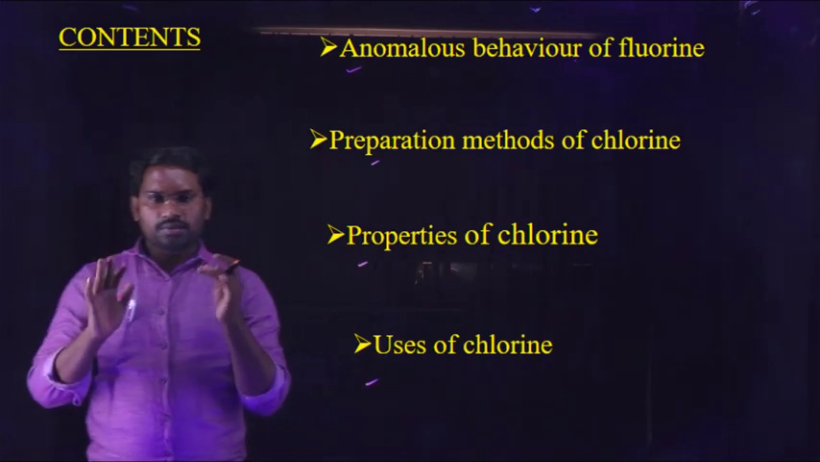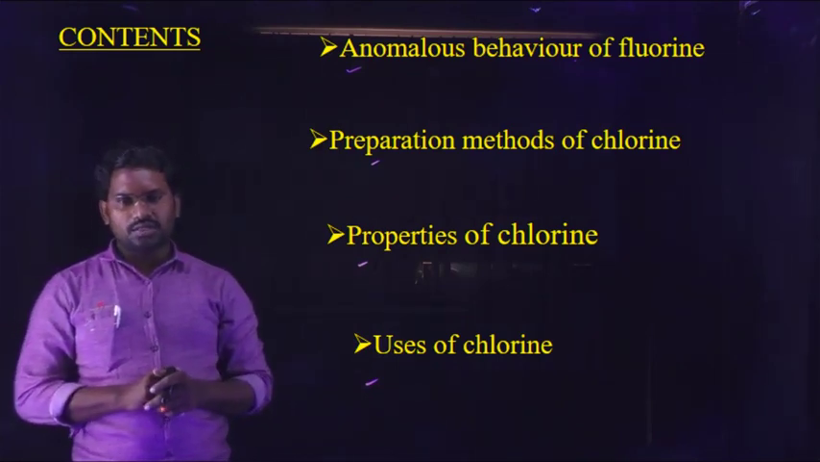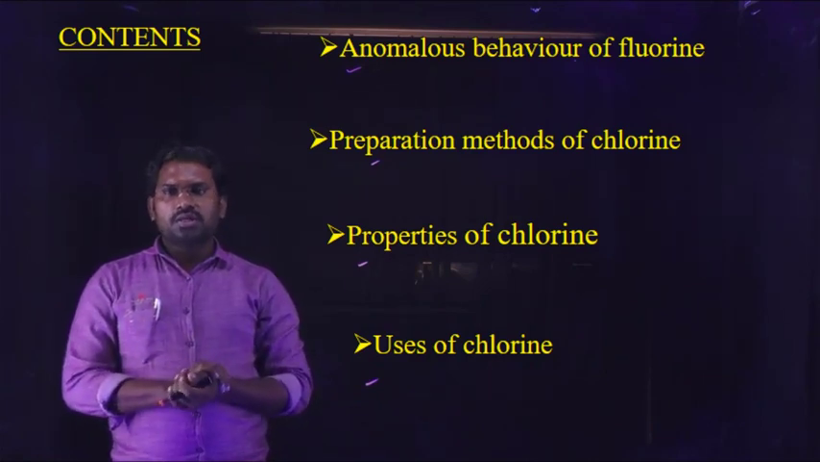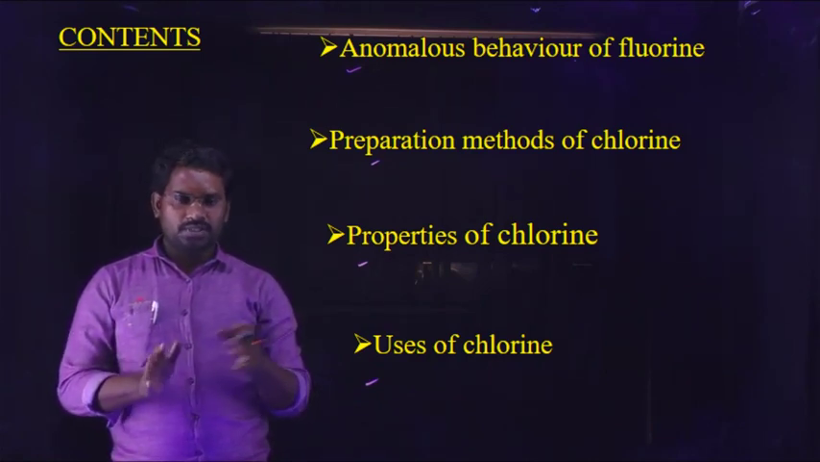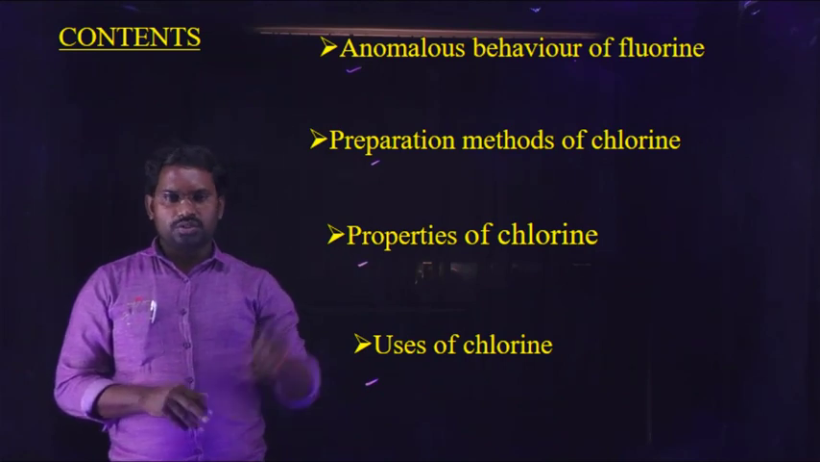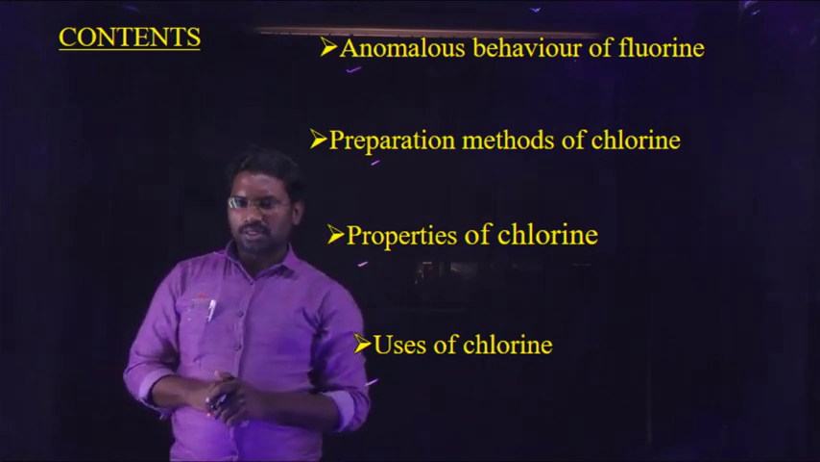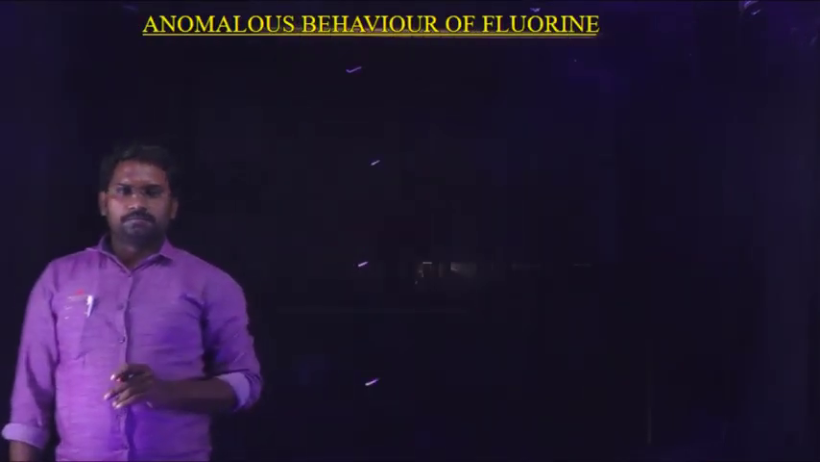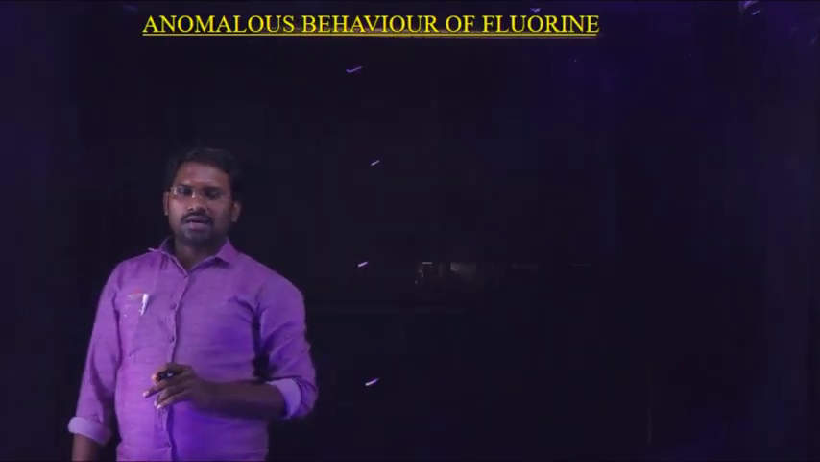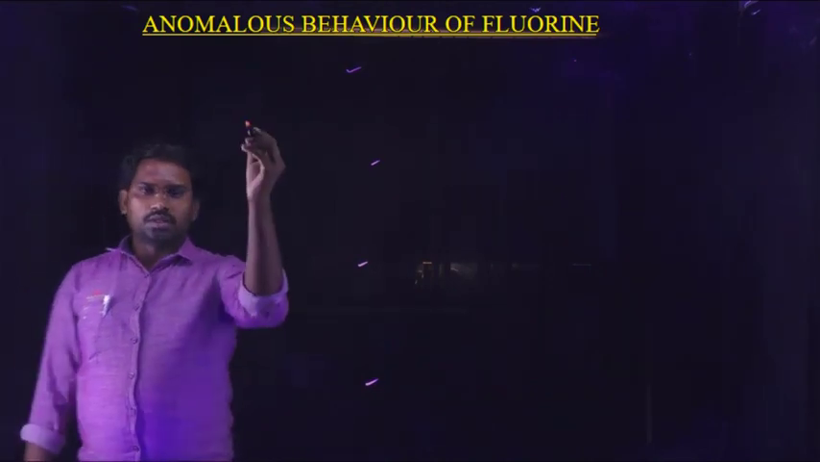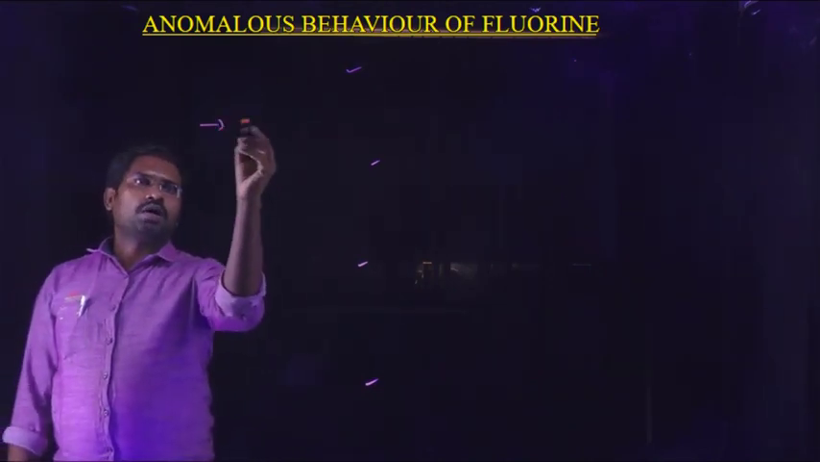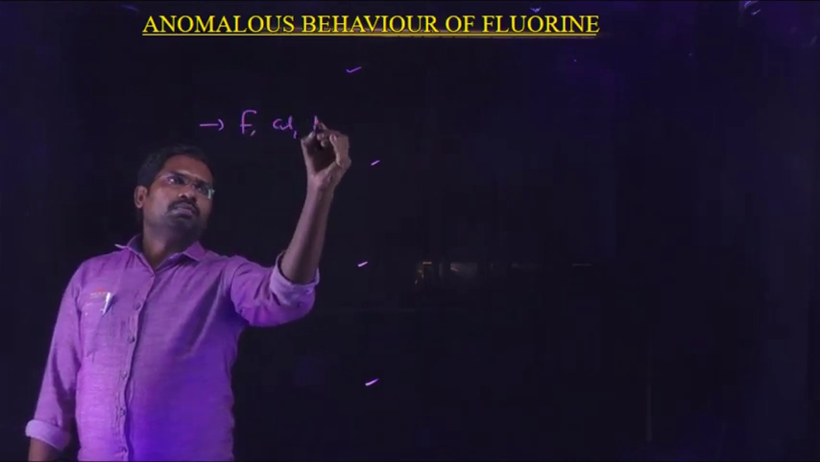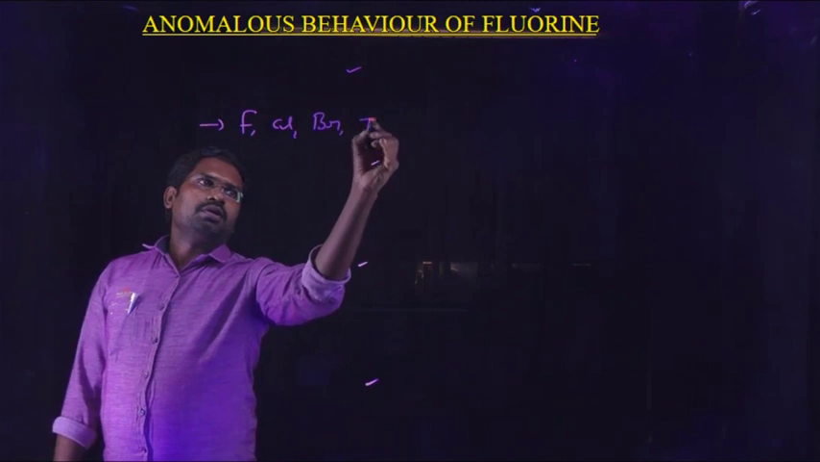Chlorine can be used in a wide range of applications, such as metallurgical processes and bleaching processes. In so many aspects, chlorine can be used. So these are the main contents in this video. Anomalous behavior of fluorine. So what is the anomalous behavior of fluorine? The halogens present in this group are nothing but fluorine, chlorine, bromine, iodine and astatine.